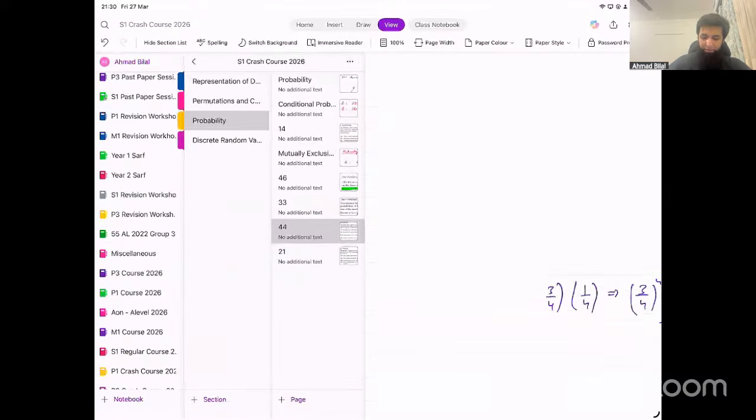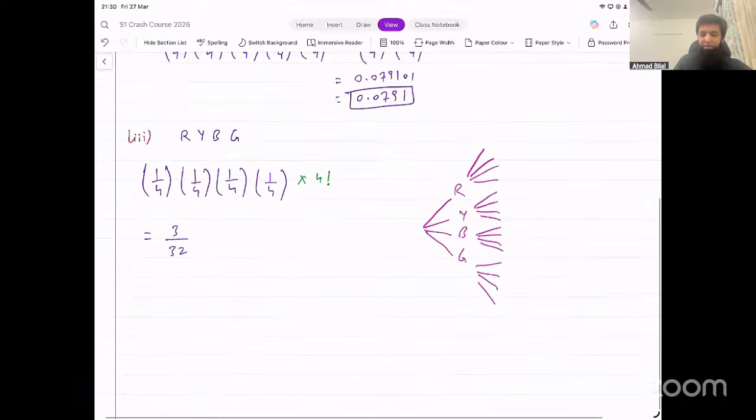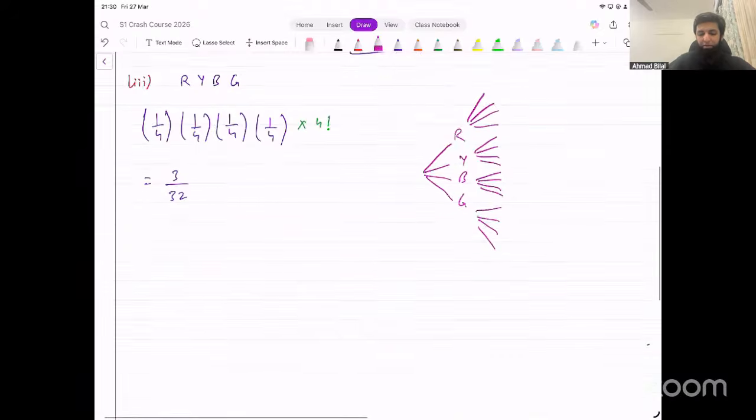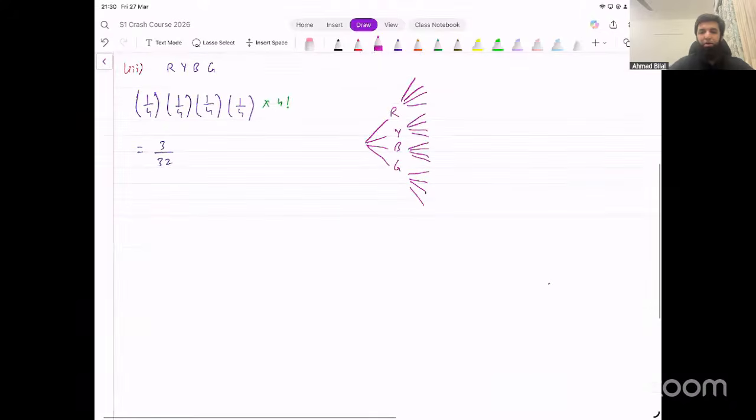4 factorial, I didn't understand. Okay, let me repeat this. Let's take a smaller example. That's a useful thing to do. If you can't understand what's happening in a bigger problem, convert that to a smaller problem. So let's suppose I had just two things, black and white.